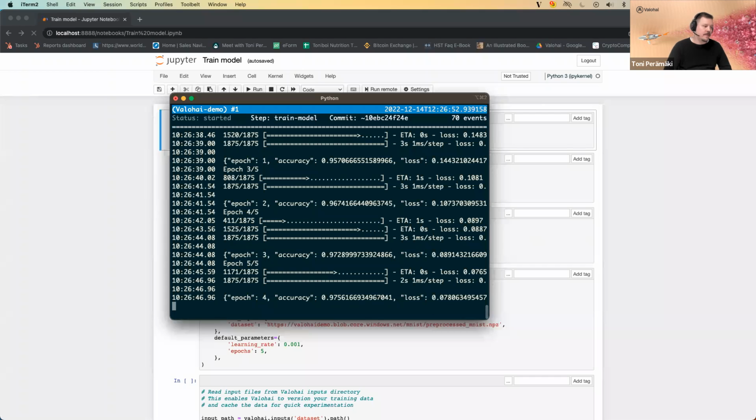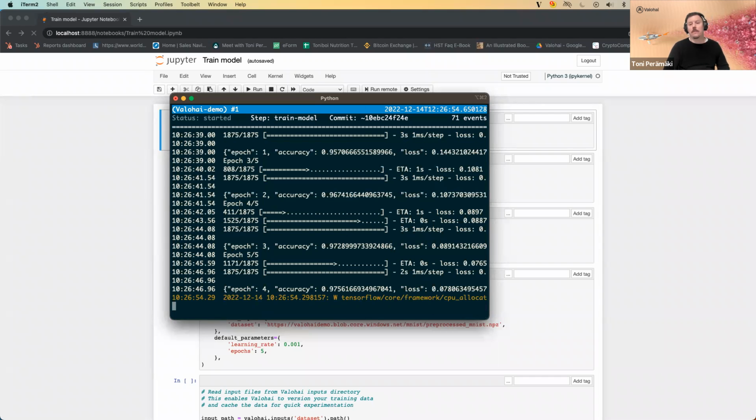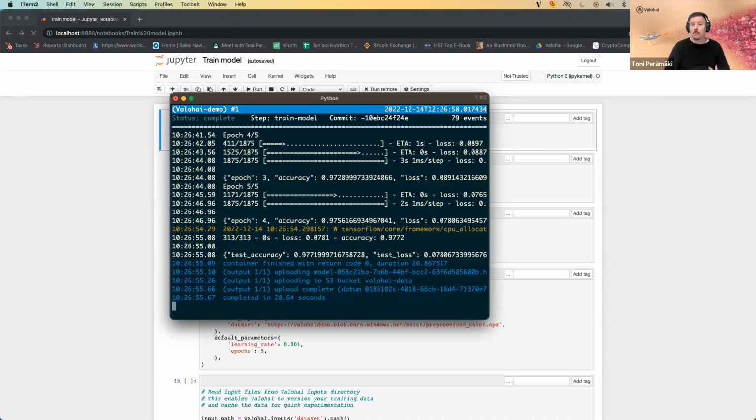And when the execution is done, Valohai automatically, first of all, saves all the output data, versioning information, logs, metadata, saves those back to your data store, and after that terminates the instance that you were running. So from a user's perspective, machine orchestration is fully automatic. Data transfer back and forth from the data store is automatic. Tracking, logging, versioning is also automatic. So this really lets you focus on the data science work that you're doing and the core of your work.